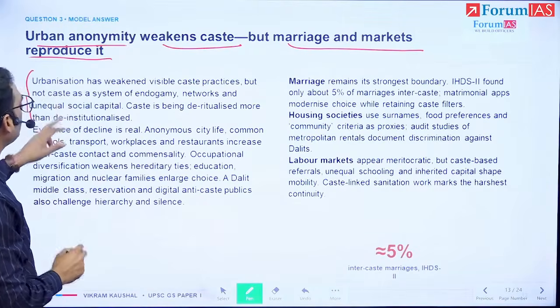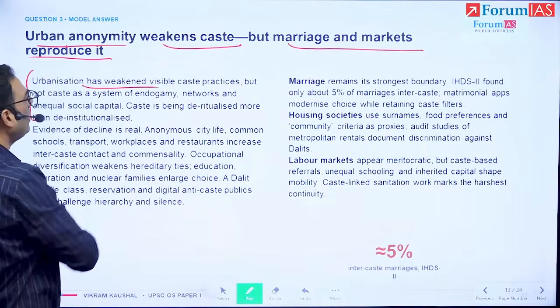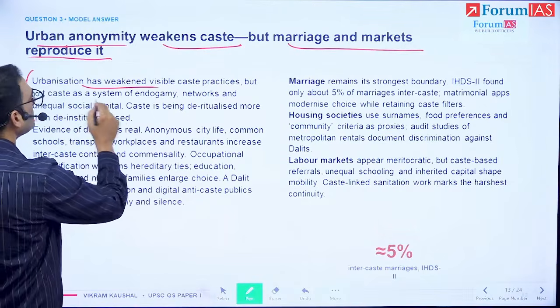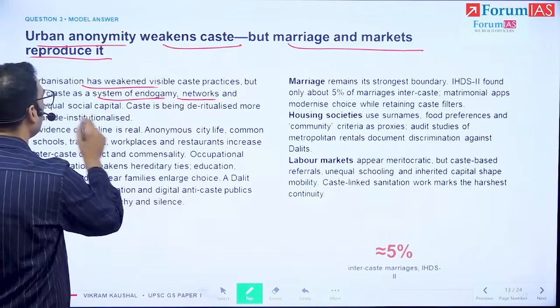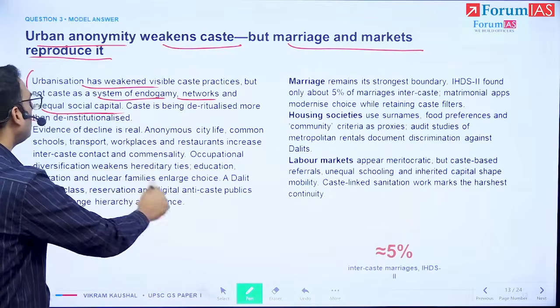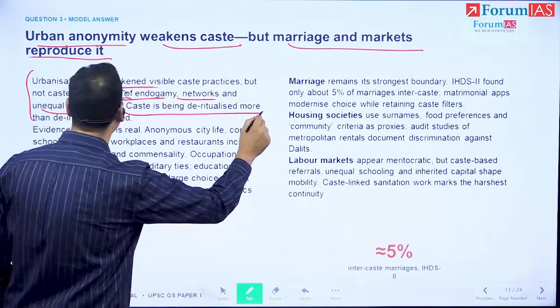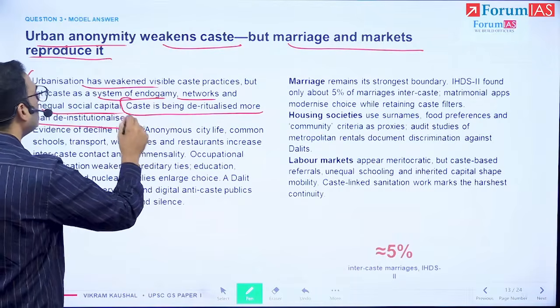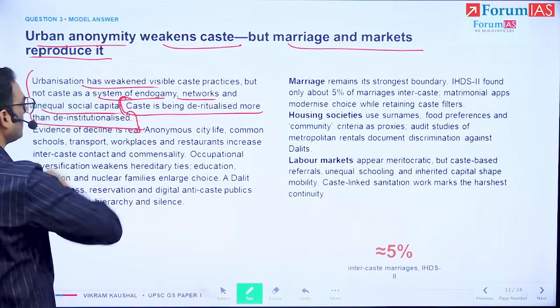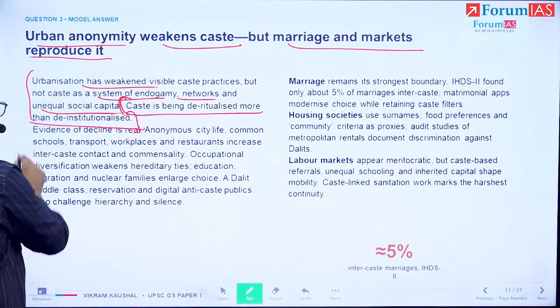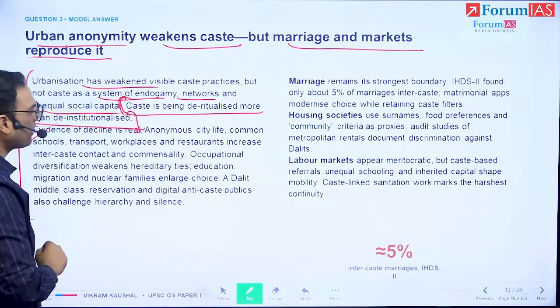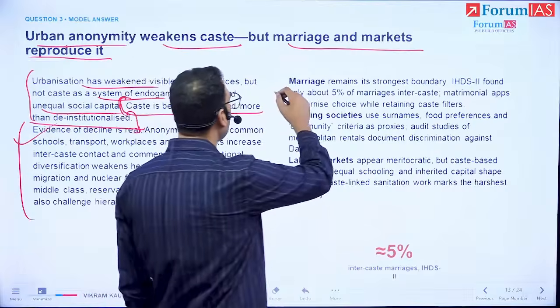Our first paragraph is that urbanization has weakened caste, but then there is the system of endogamy, the networks, the unequal social capital, and caste is de-ritualized but not de-institutionalized, right? So we have all of these paragraphs with a similar kind of logic.